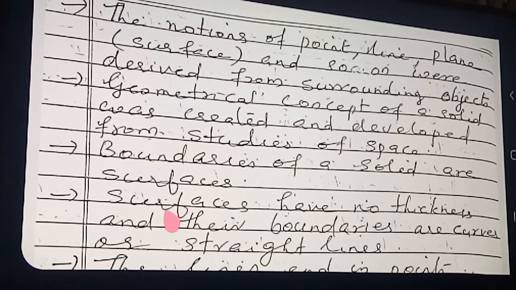Next point. Surfaces have no thickness and their boundaries are curves and straight lines. That is what the teacher told just now. Surfaces have no thickness. You can see the surface of your textbook itself. Only the upper surface you see, not the whole textbook. It has no thickness, and the boundaries of that surface are edges.